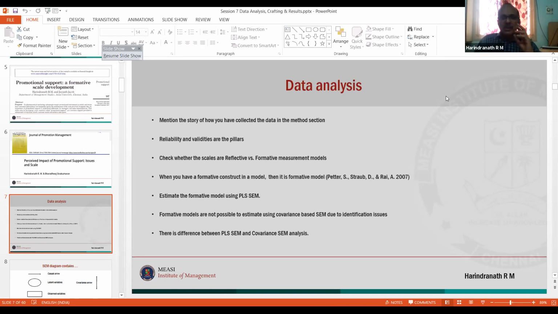So now we are at the stage where we have collected the data and the theory is already developed. Whether the data and the theory are compatible or not is given by fit indices like C minimum, DF, SRMR, RMSEA. Those who work in Amos will understand this, right? Any question, then I'll move forward. I don't know, because it's a heterogeneous crowd, and I may have created some doubts in some minds. So I just want to know: any questions here, or can I go further?